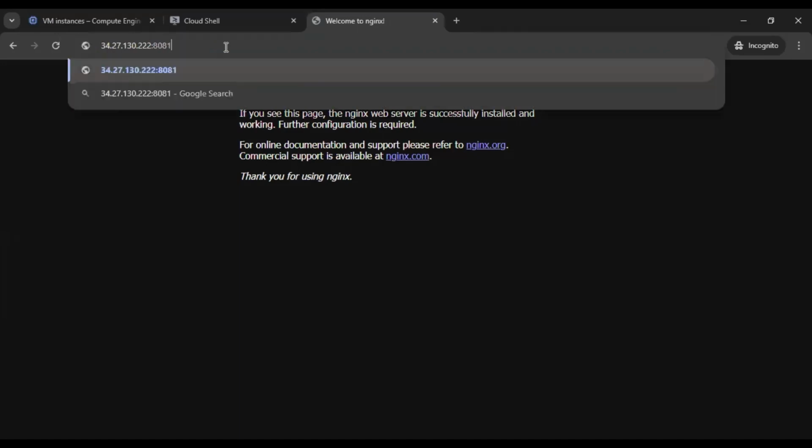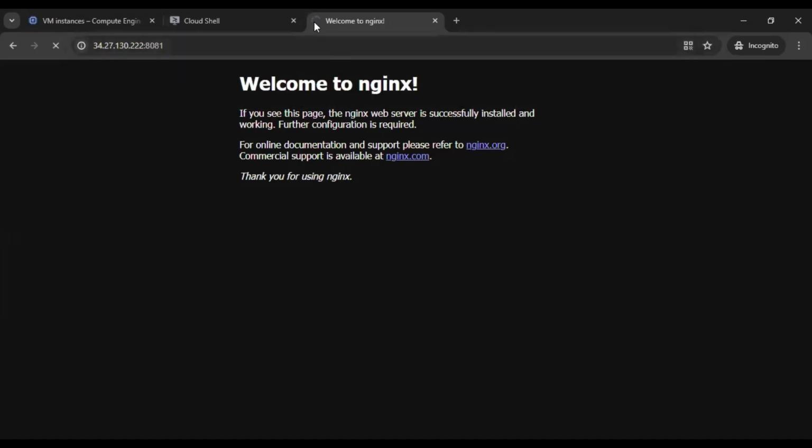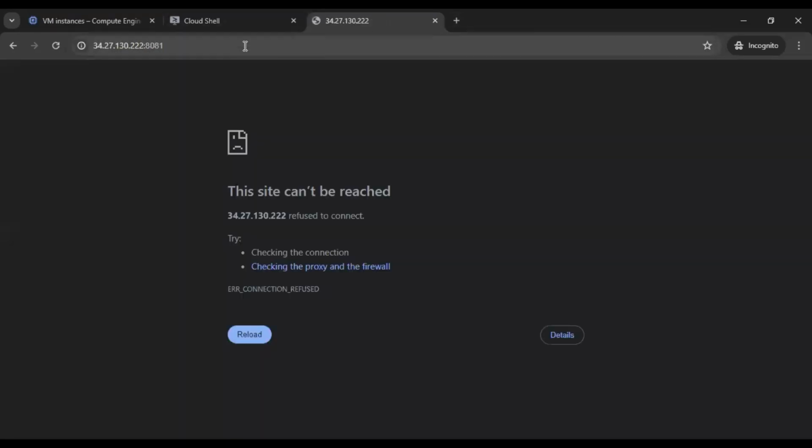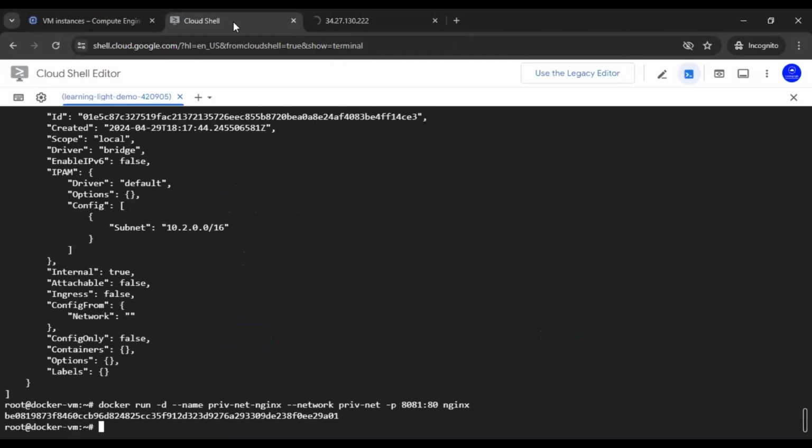So if I say 8081, I cannot reach it. It is not reachable from the outside world. So this is how we can create a private network through Docker networking.